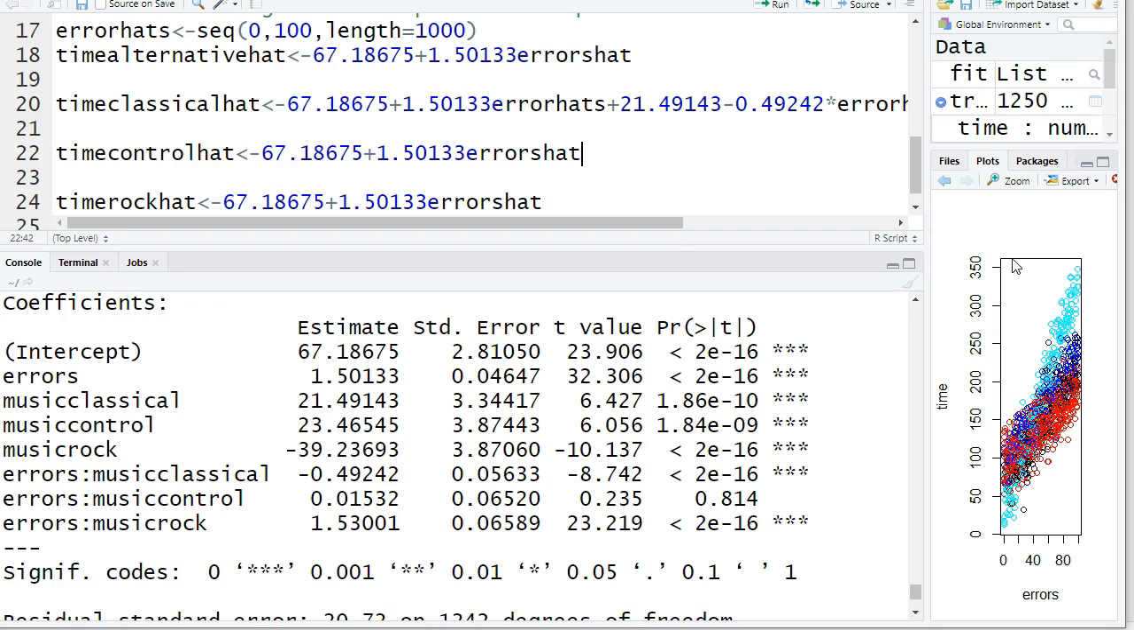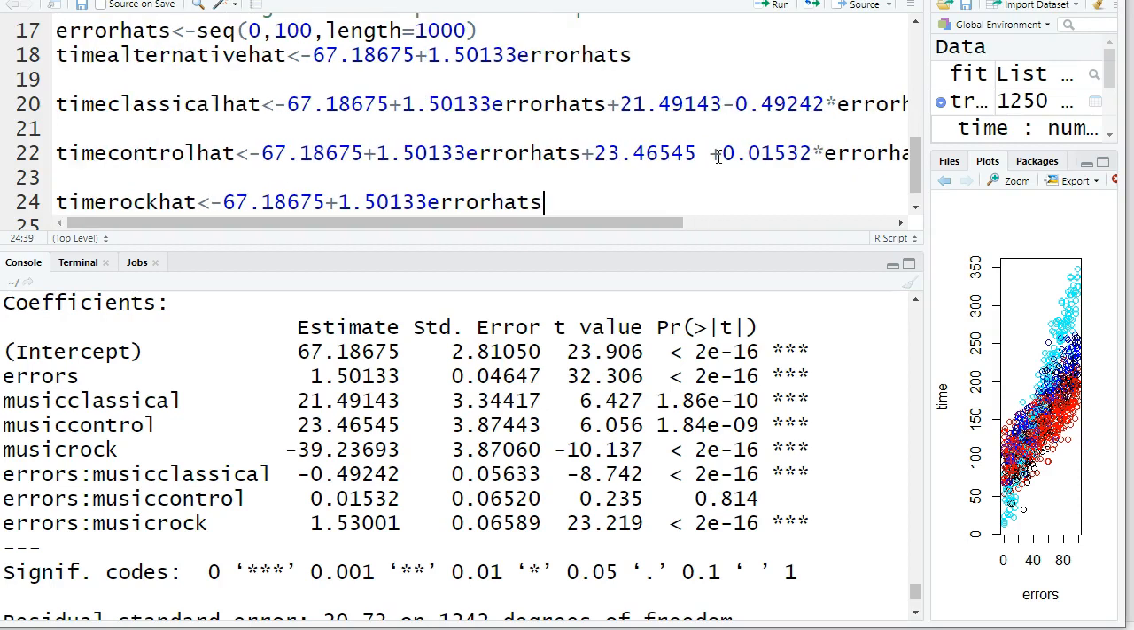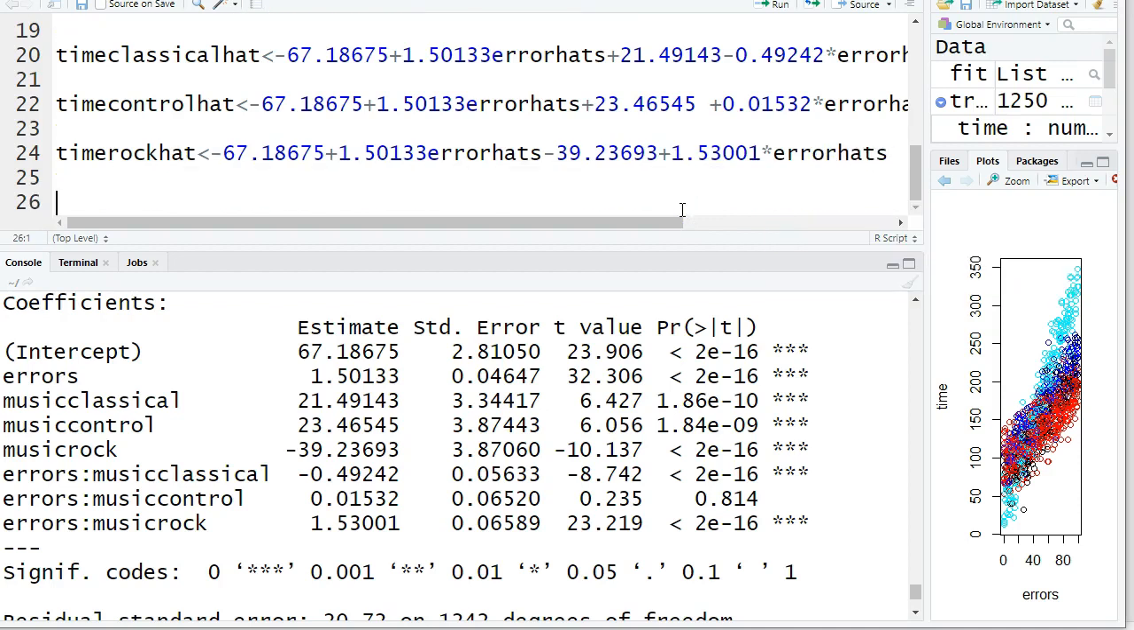And now control hat, it has this extra piece tacked on. How did I know that? Because it says control right there. And for the slope, we're talking about the slope on errors. I need the error control piece. That's this guy right here, and he is times error hats. What does rock need? It needs a term right here, and it's going to need a slope effect as well for error hats. There's my 4 different prediction equations.